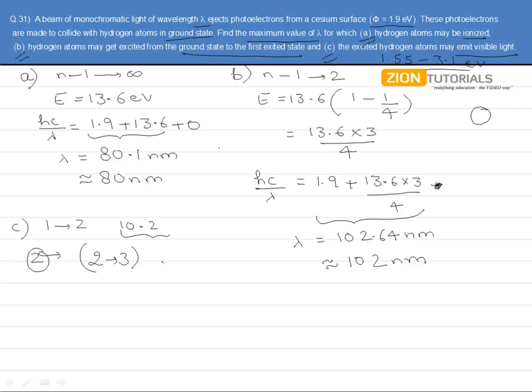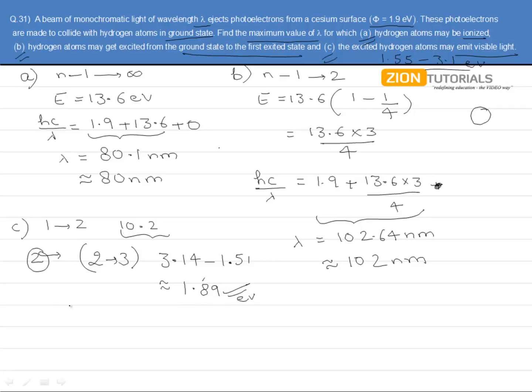The energy gap being 3.14 minus 1.51, giving us approximately 1.89 electron volts. So this is lying in the visible range.